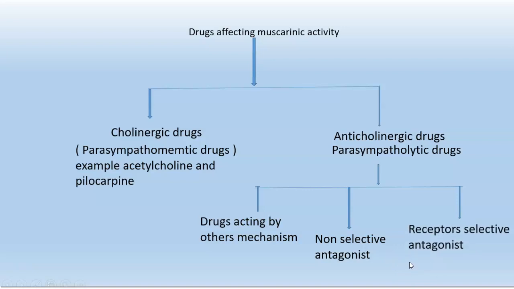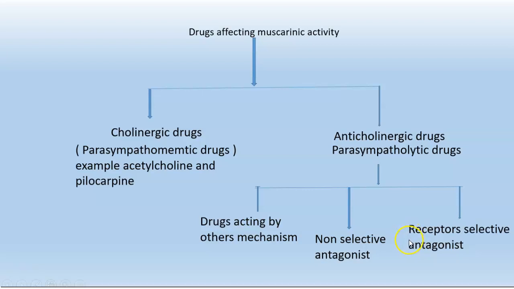Among the parasympatholytic drugs, we have a group of drugs, the receptor selective antagonists. They will selectively inhibit the receptor, either the muscarinic or the nicotinic receptor.